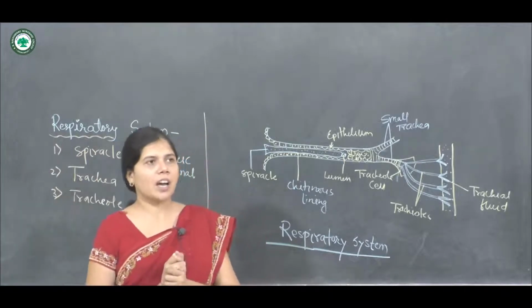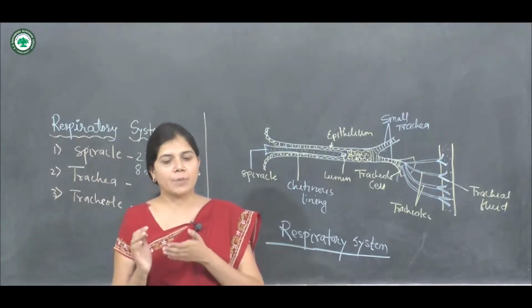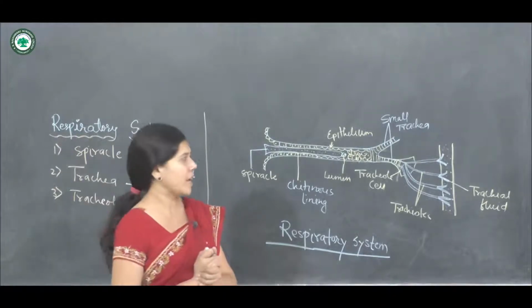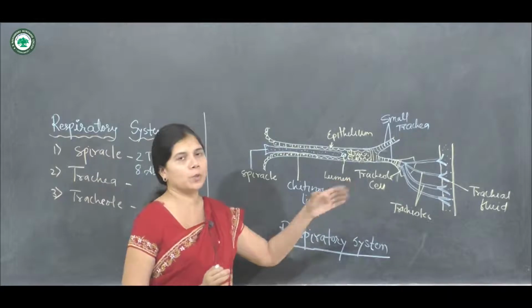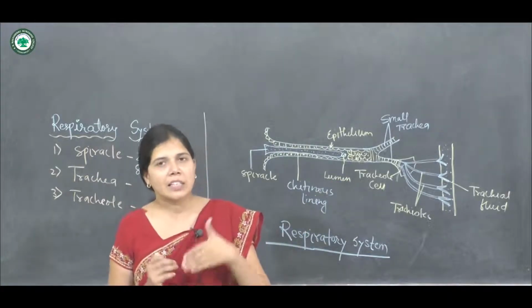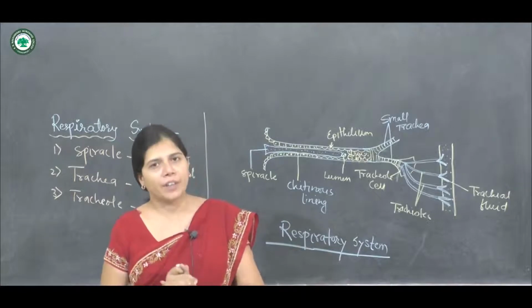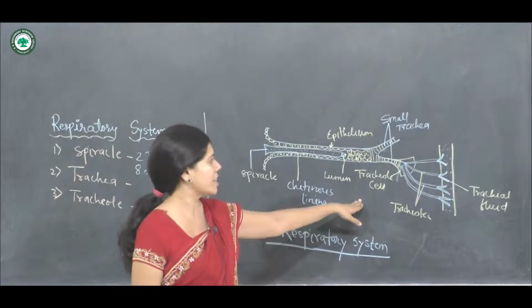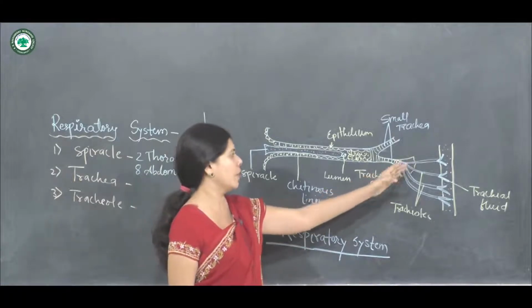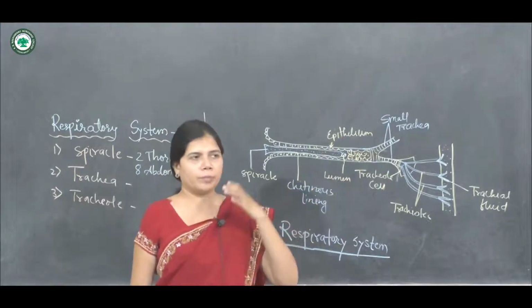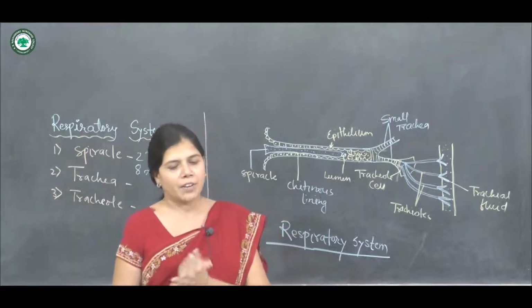Each trachea has branches that divide into a number of smaller tubes. These smaller tubes which arise from the trachea are called the tracheoles. We clearly see in the diagram the formation of tracheoles from the trachea. Now the third part of the respiratory system is the tracheole.